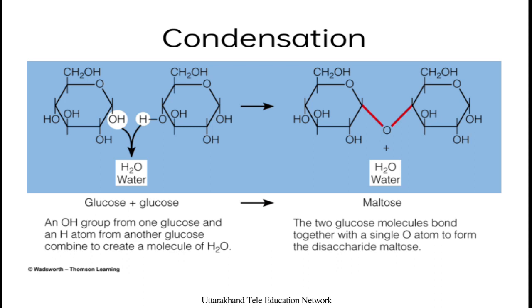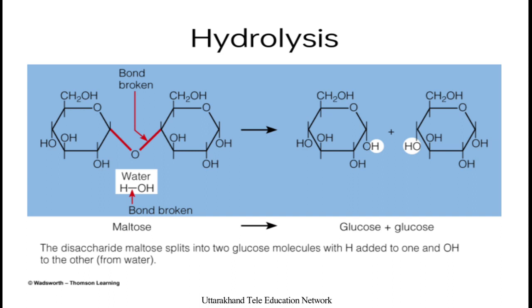As you can see in the diagram, one glucose molecule, with the removal of water, joins another glucose molecule, and by the condensation process the two glucose molecules bond together with a single oxygen atom to form the disaccharide maltose. The bond between them is known as an alpha 1,4 glycosidic bond because it is between carbon one of the first sugar and carbon four of the second sugar.